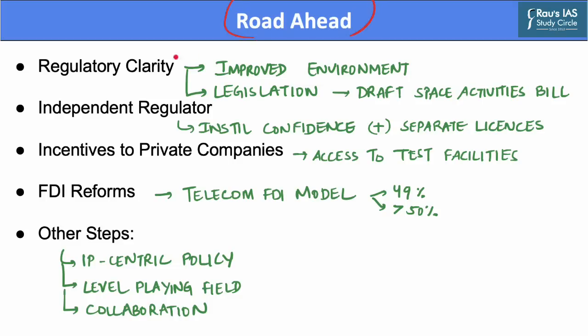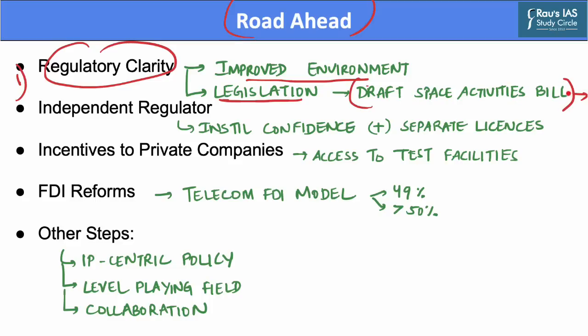The road ahead includes, first, providing regulatory clarity. The purpose of regulation must be to ensure compliance with India's international obligations, to ensure safety, and to cover liabilities and standardization. An improved regulatory environment will mean fewer barriers of entry for private firms. Also, there is a need for legislation to provide procedural clarity and facilitate ISRO's partnership with industries and entrepreneurs. Rekindling the debate on the draft Space Activities Bill would provide a good head start.